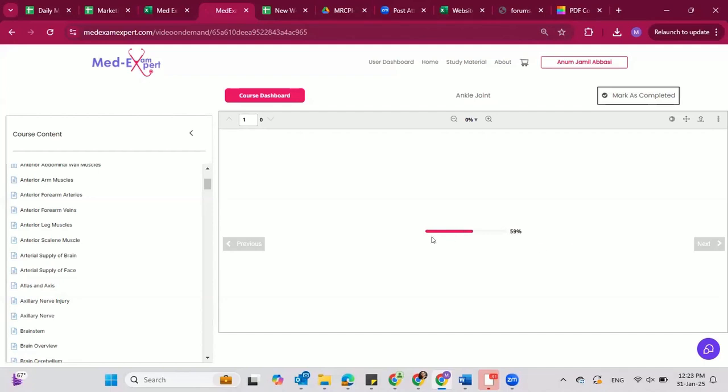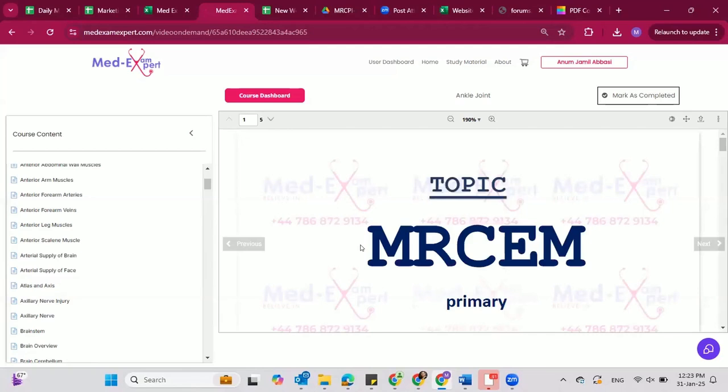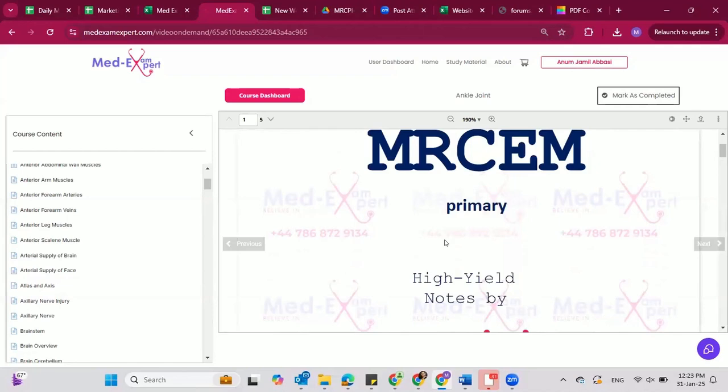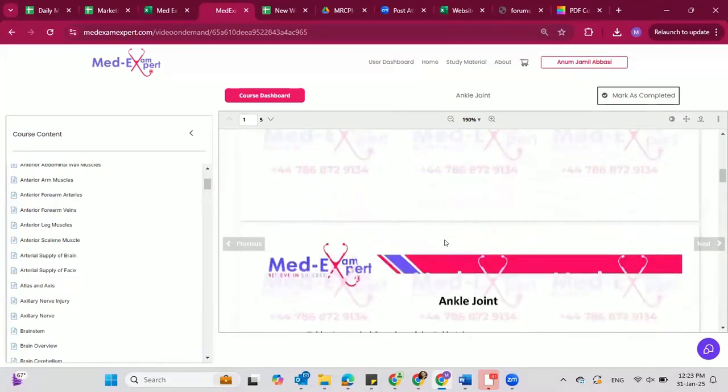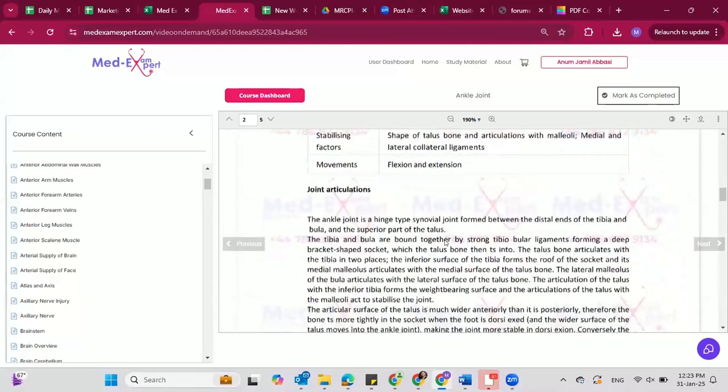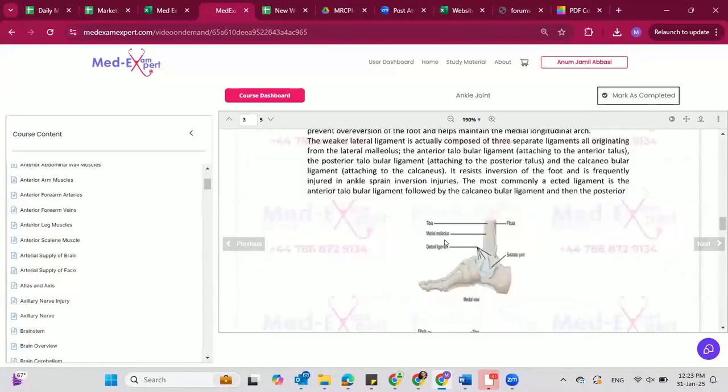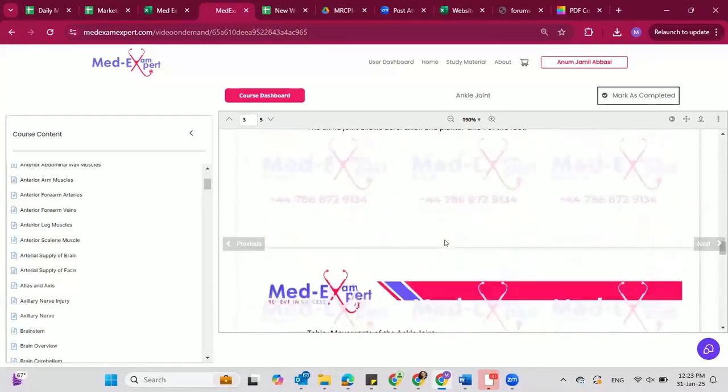I guess there is some internet issue today here, so apologies for that. It's taking a bit long. It will open up and you can see the notes. They are properly branded and placed here. A good point about the notes is that they are skimmed properly and only the most important things are placed here. If we talk about the ankle joint note, all the most relevant information is skimmed and placed here.